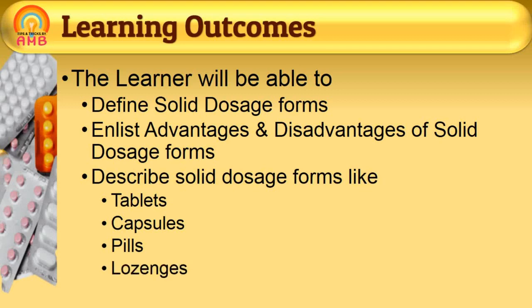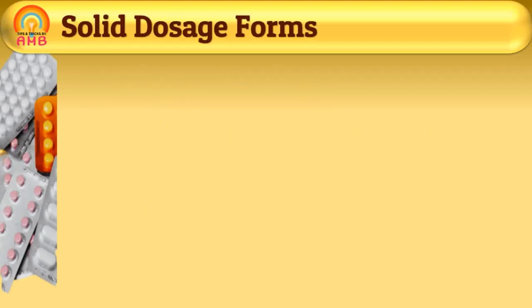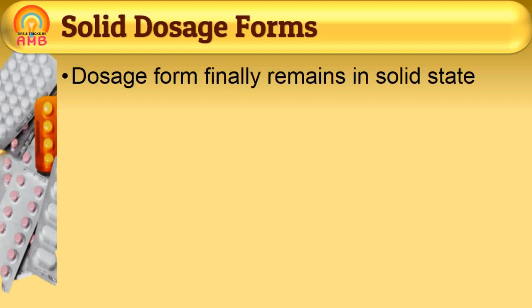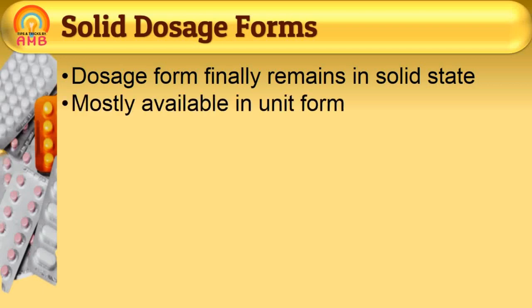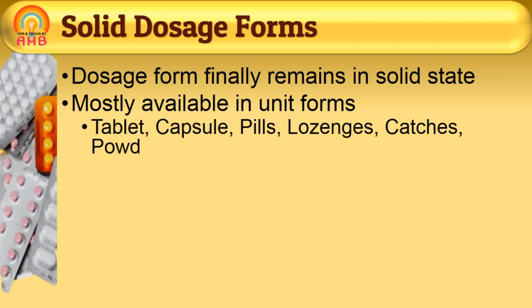We will see what are solid dosage forms. As the name indicates, these are the dosage forms which finally remain in solid state. These are available mostly in unit dosage forms, that is, each dosage form contains a single desired dose of drug, like tablets, capsules, pills, lozenges, cachets or powders.